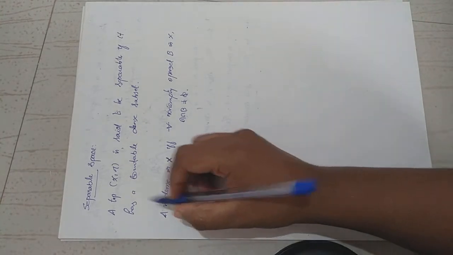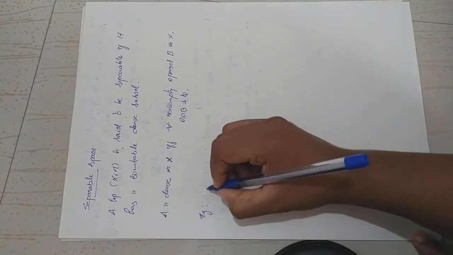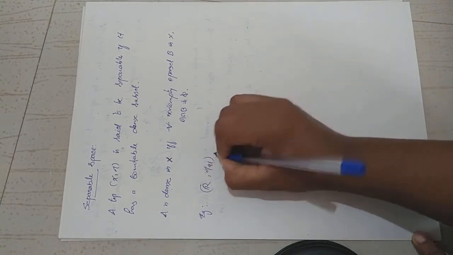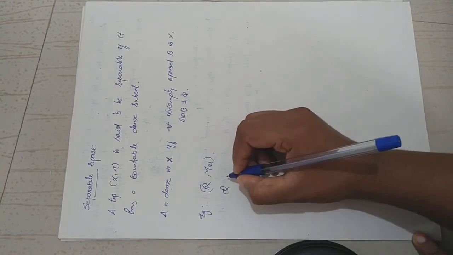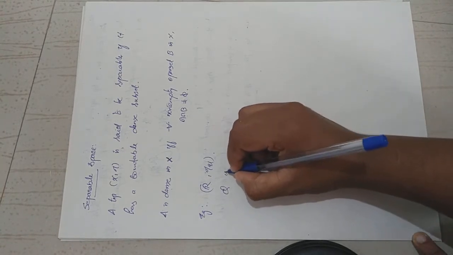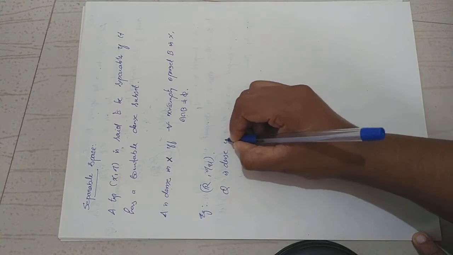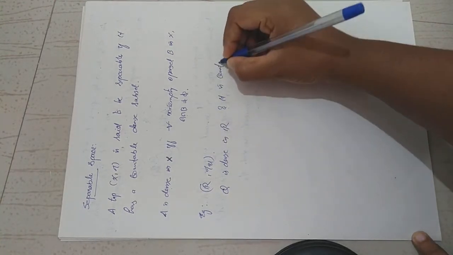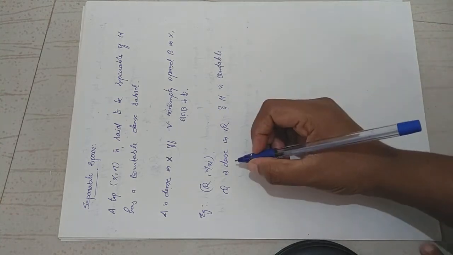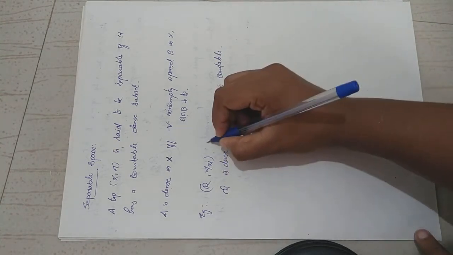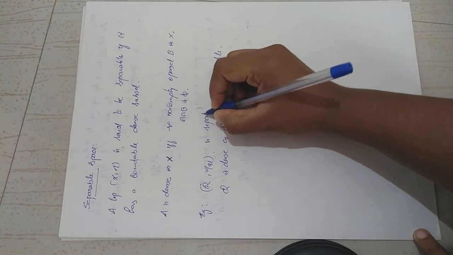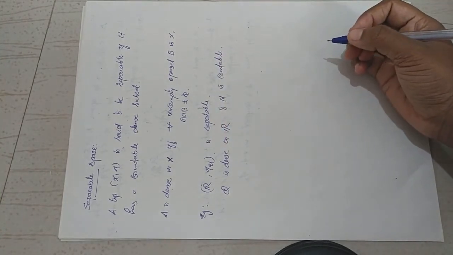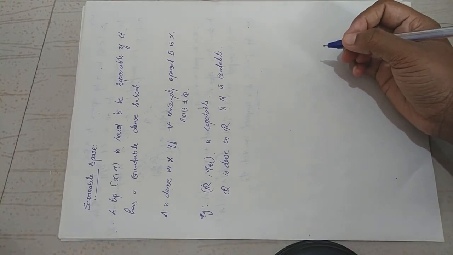An example of a separable space is the real line with the usual topology tau. Then you know Q, the rational numbers, is dense in R and it is countable. So Q is a countable dense subset of the real line with the usual topology. Therefore, R with tau is separable. So separable spaces are spaces which have a countable dense subset.